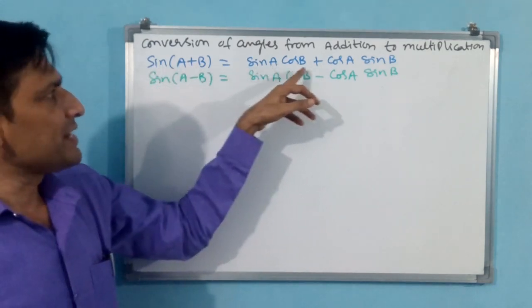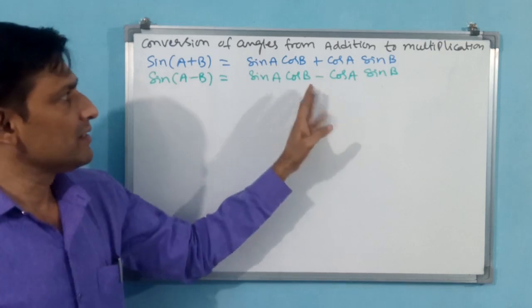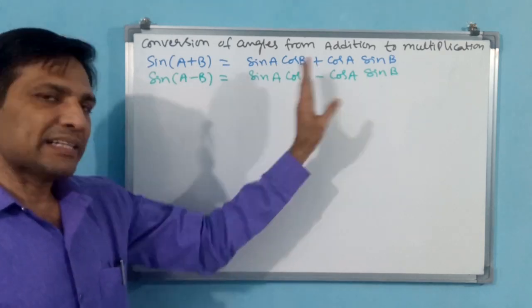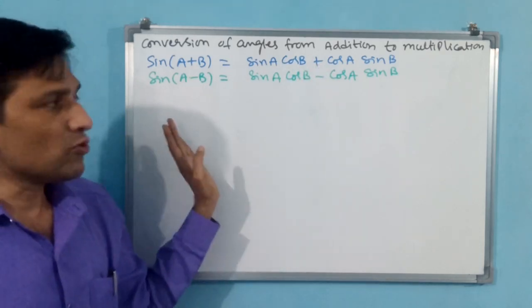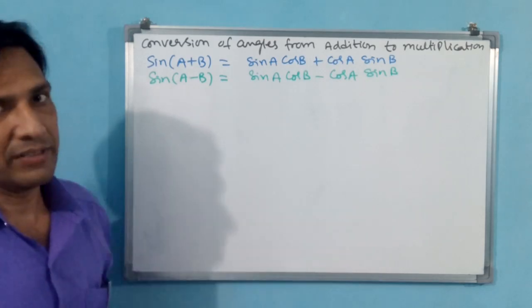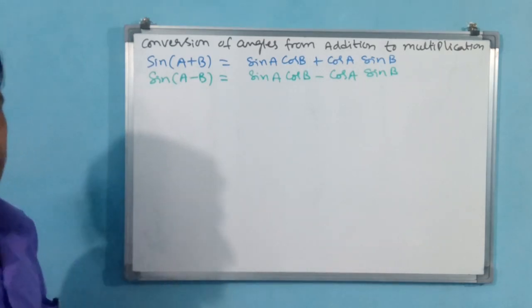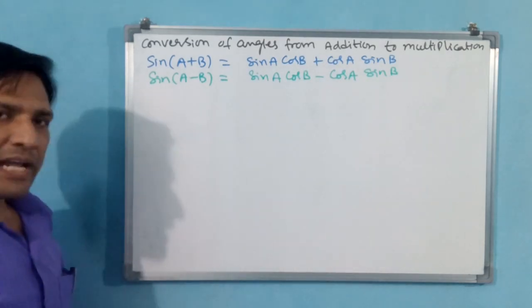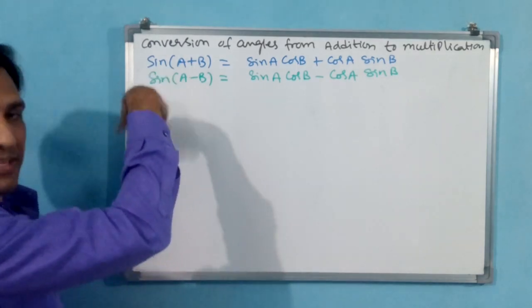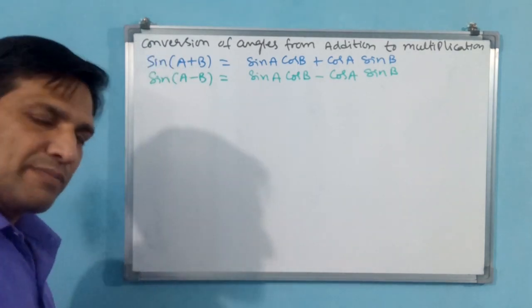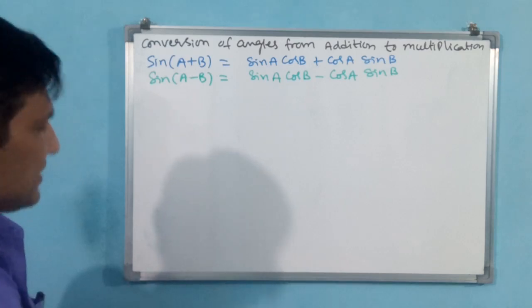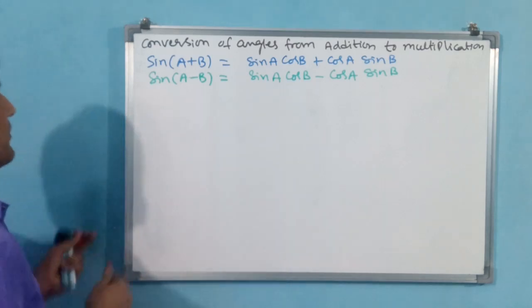Sin a plus b, sin a cos b plus cos a sin b. Here, all addition and subtraction like that only are there, but there is no multiplication like one single unit. Multiplication means single unit will come. Okay. What I am going to do now, I am adding these two. Sin a plus b plus sin a minus b. You see what result is going to come. You observe carefully.